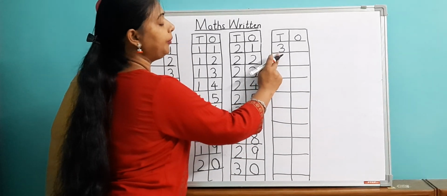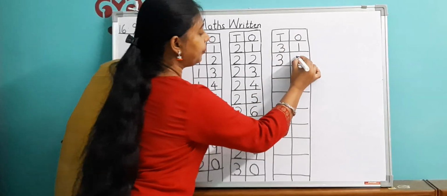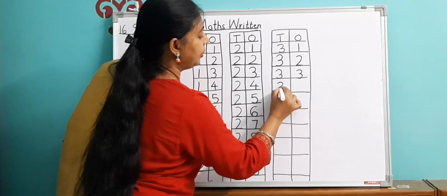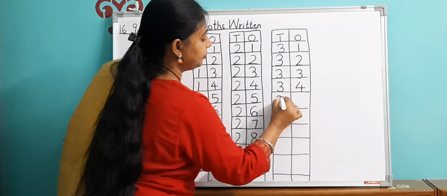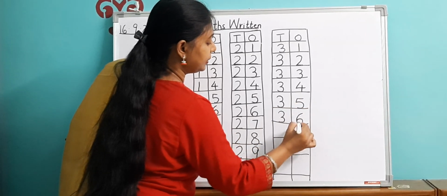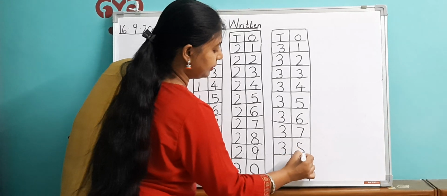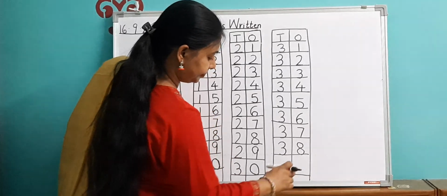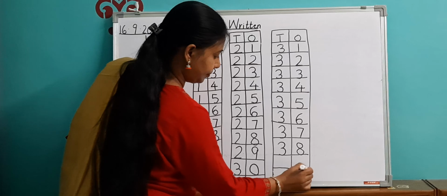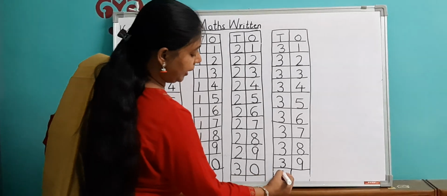So this has become 30, 1 will come here, 31, 32, 33, 34, 35, 36, 37, 38, 39, and now after 3 comes 4.